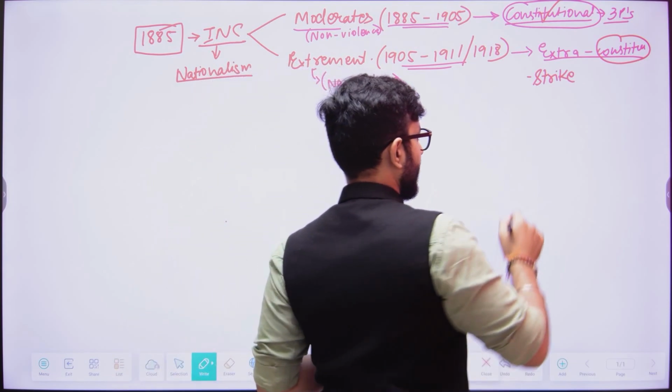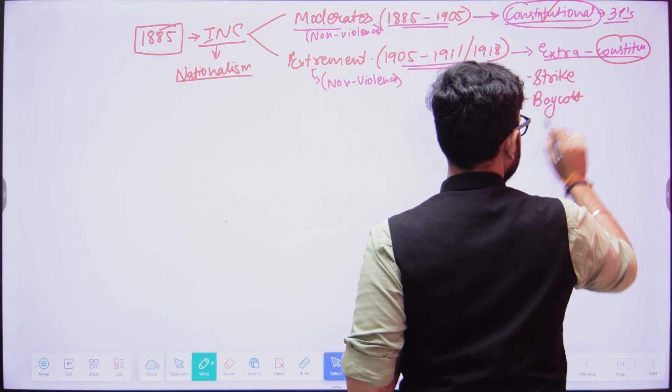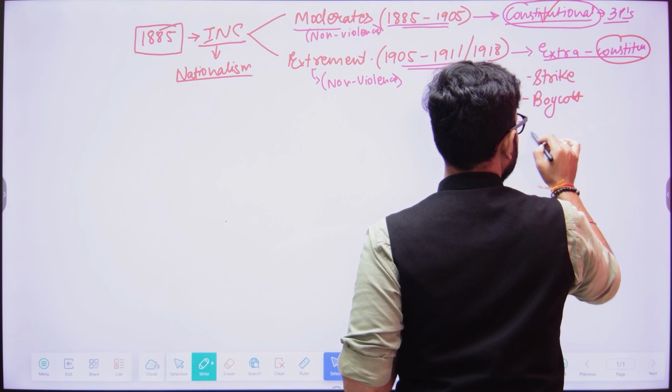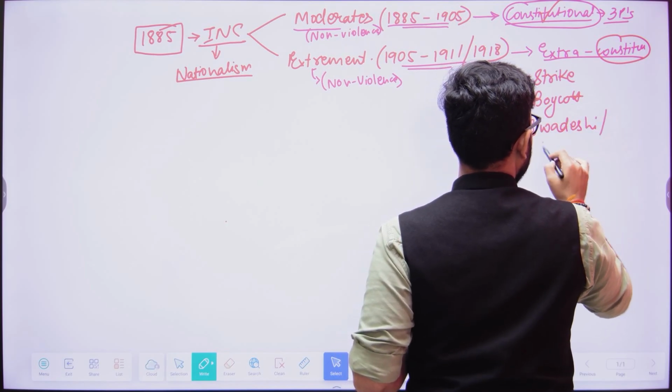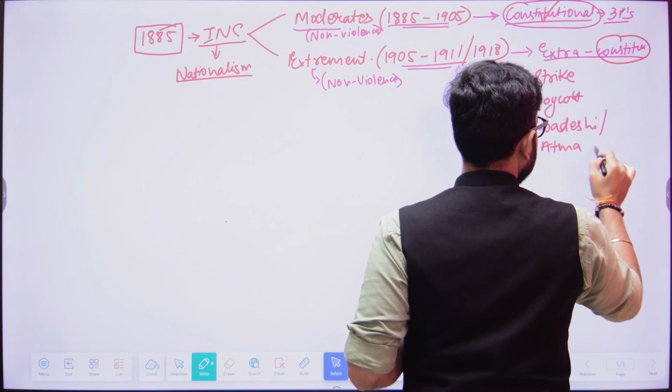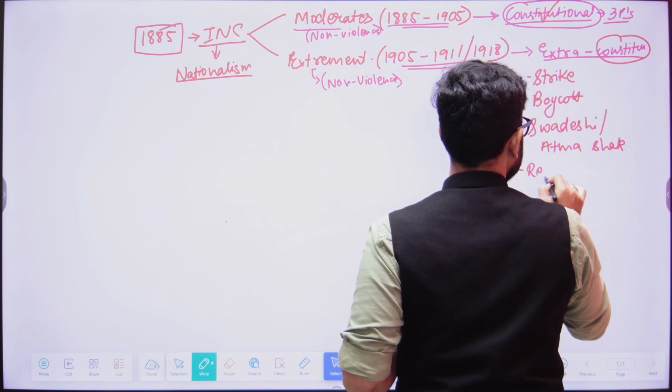That means strike. We would follow boycott, that is boycott of British products. We would follow Swadeshi, that means Atmanirbharta, that means Atma Shakti. We would follow resignations.